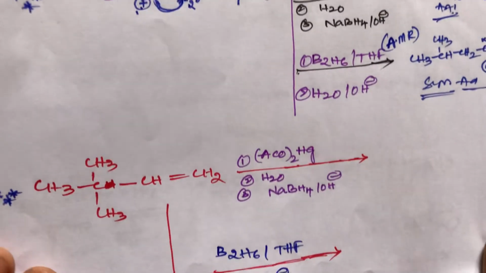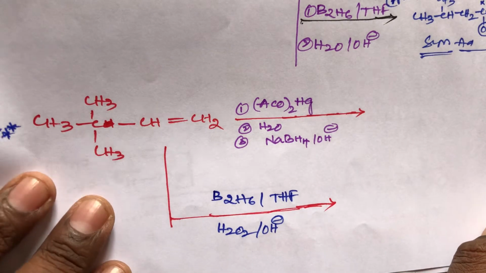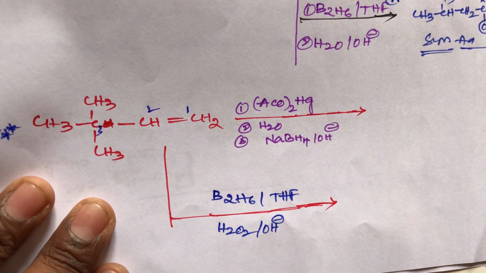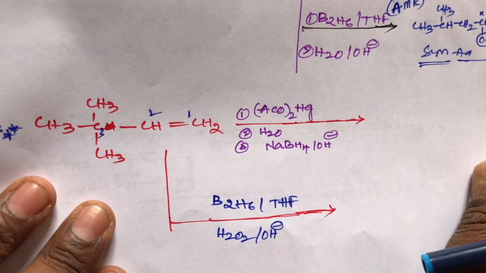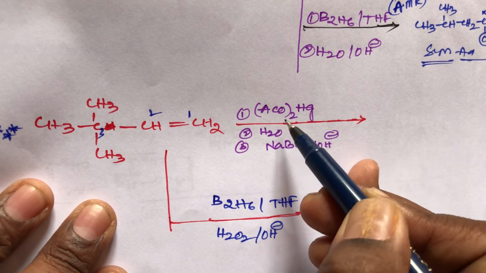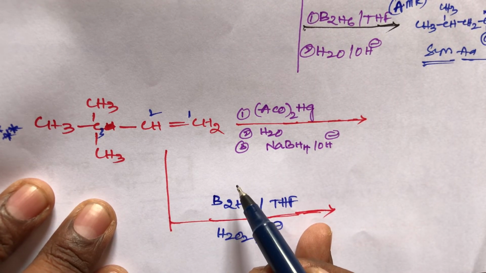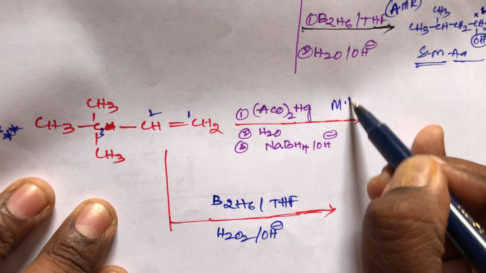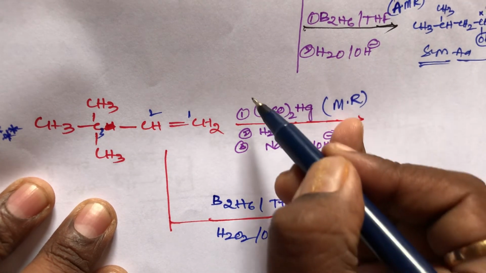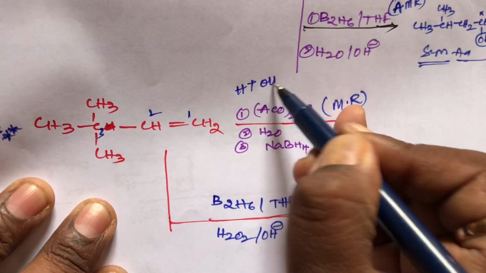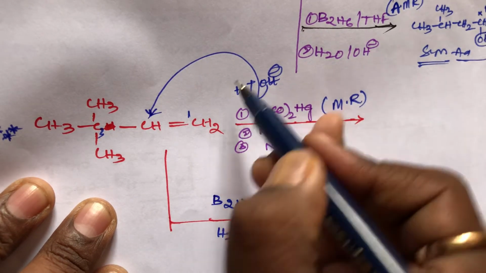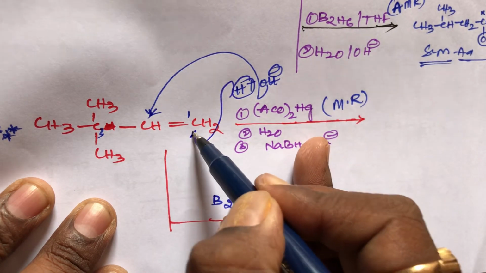And the last example, student: 3,3-dimethyl-1-butene reacts with mercuric acetate, water and sodium borohydride. It is an oxymercuration demercuration reaction, student. So it follows the Markovnikov rule. According to the Markovnikov rule, in addition of water, H plus and OH minus, OH minus attacks the carbon which contains fewer hydrogens. H plus attacks the carbon which contains more hydrogens.